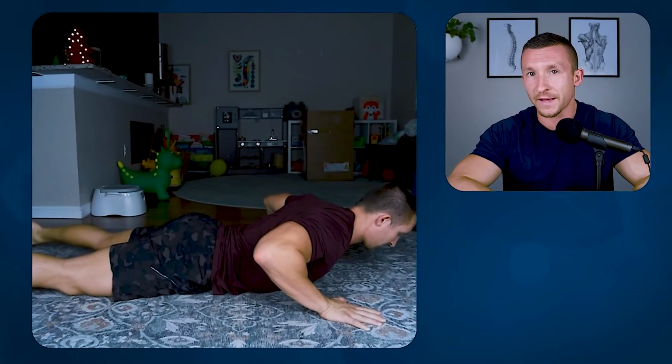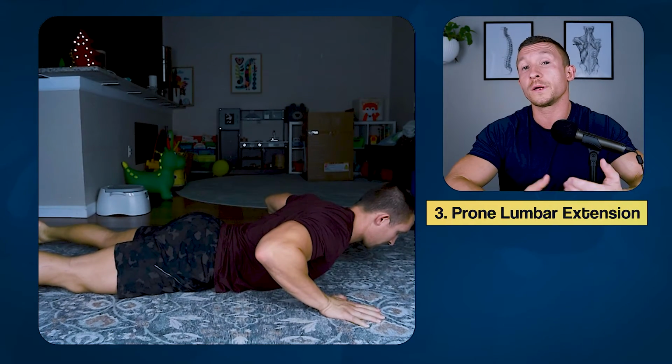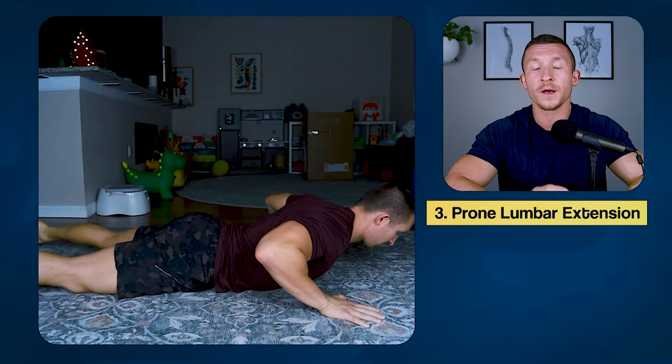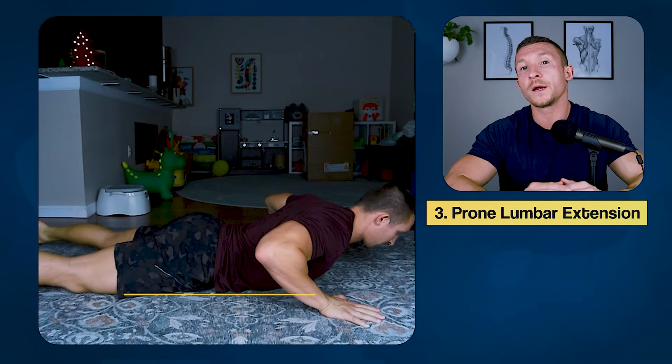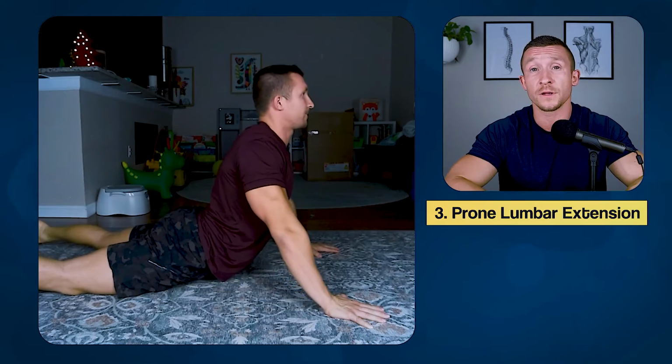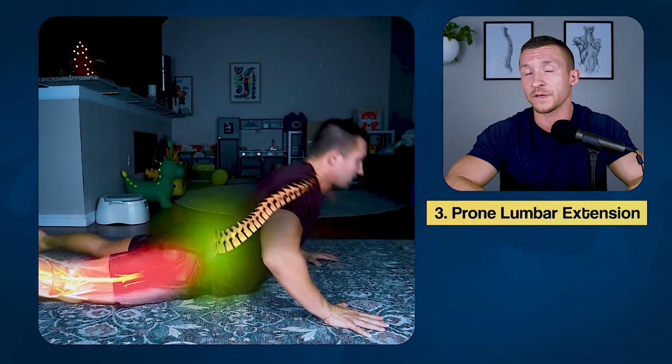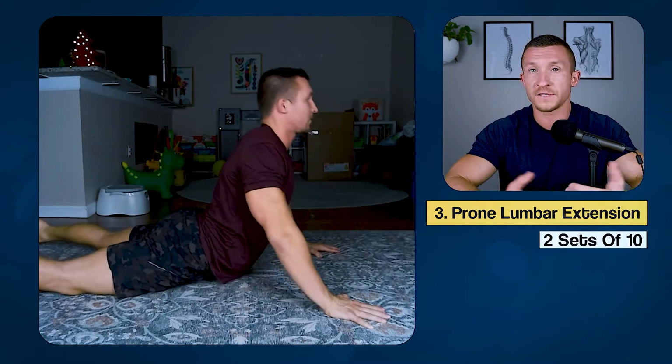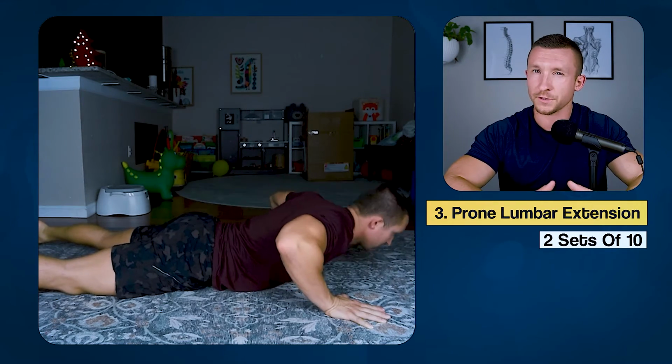Now lay on your stomach, and we're going to perform our prone lumbar extension movement. Putting the hands under the shoulders like you're going to do a push-up. Push the chest up off the ground as far as you can comfortably while keeping the hips on the floor and the low back and glutes totally relaxed. We're putting our back into an extended position, pushing as far as we can repetitively, and perform 2 sets of 10. Attempt to go further and further as you're able based on your tolerance.